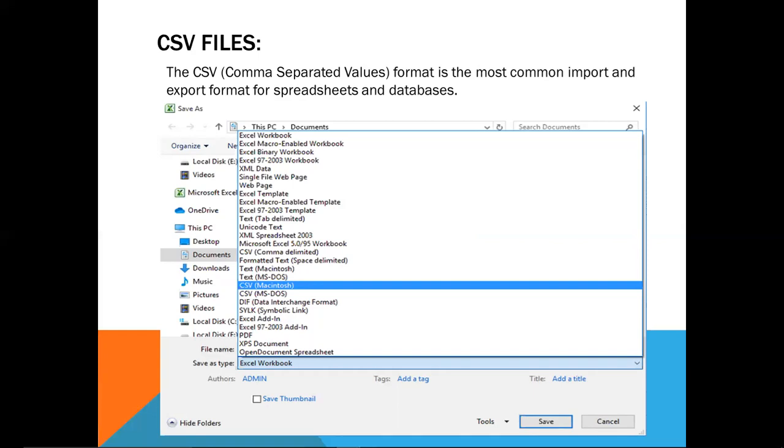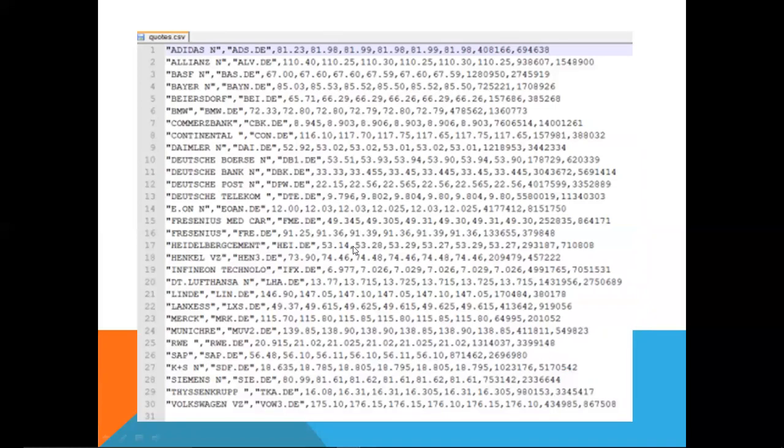To store a spreadsheet into a csv file, you just have to click on save as, and after clicking on save as, you will get the list of formats in which you can save the document. Here you can see three CSV file formats: CSV Macintosh, CSV MS DOS, and CSV comma delimited. So a comma separated file will be stored in the form of CSV comma delimited, and you will get a new file like this. This is the csv file, where you can see that the values of each column are separated by a comma. So this is an example of a csv file.